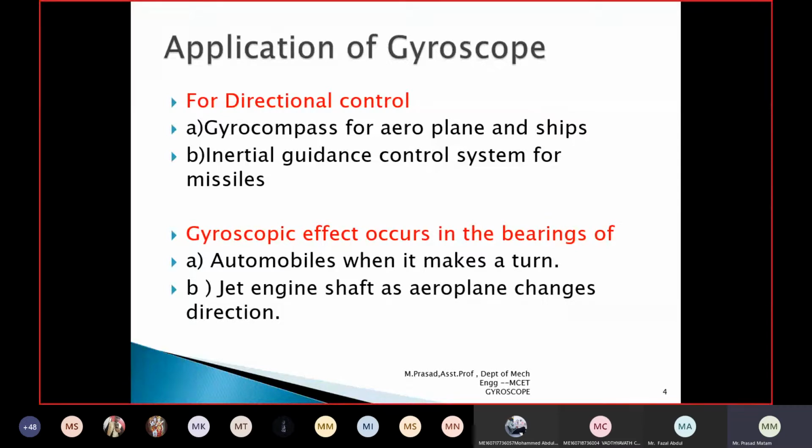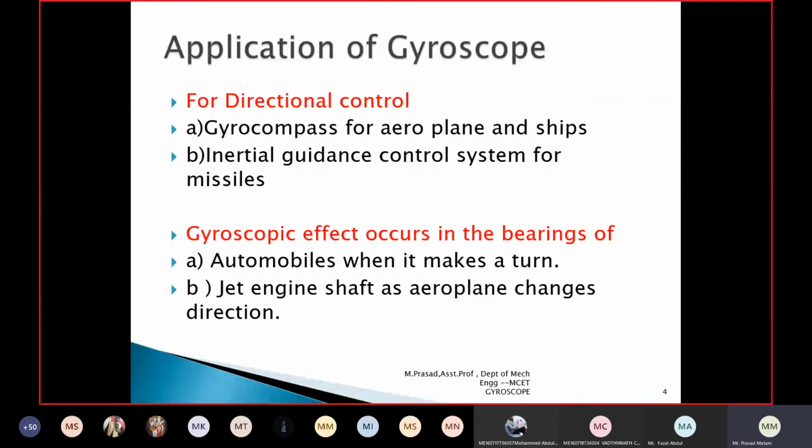And the second one is the gyroscopic effect that occurs in the bearings of automobile engines when taking a turn. Suppose you are riding a two-wheeler or four-wheeler, and you take a left or right turn. What will happen? The vehicle tilts or bends in one direction, but you are not falling down. There, the gyroscopic effect comes into the picture, and you maintain stability when you turn a vehicle. In the curved parts, you tilt the vehicle in one direction, and in that direction the vehicle is in a stable condition due to the gyroscopic effect.